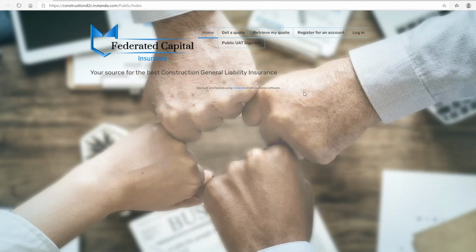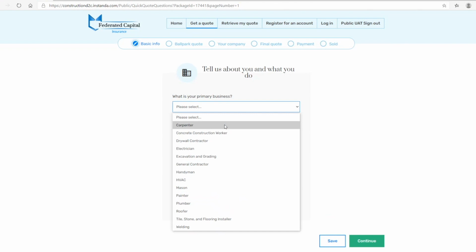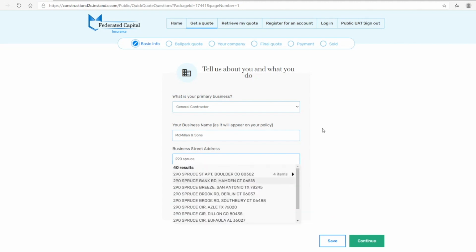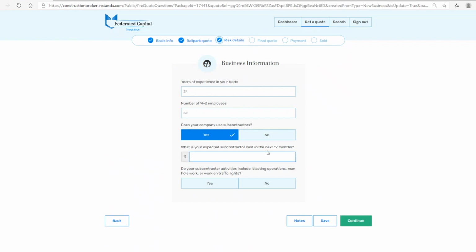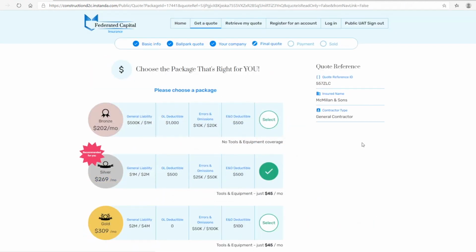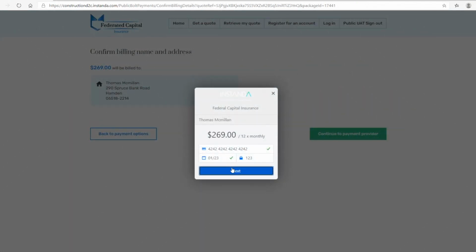Now let's take a look at Federated Capital's new channel, the direct-to-consumer experience. This site enables the customer to quickly receive a quote while answering a minimum number of questions. In this example, a carpenter is quoting a new policy. Going directly to Federated Capital's website, they start the process by entering basic information for an initial quote. Hit continue and the customer answers additional questions, including reflexive questions, as you can see in the use of subcontractors. The customer completes the questions and sees 3 quote options. They can opt to send quotes as an email or choose to bind and pay for their desired option.